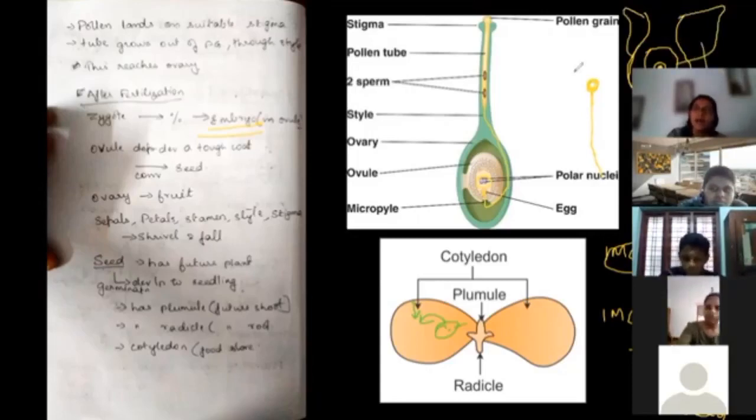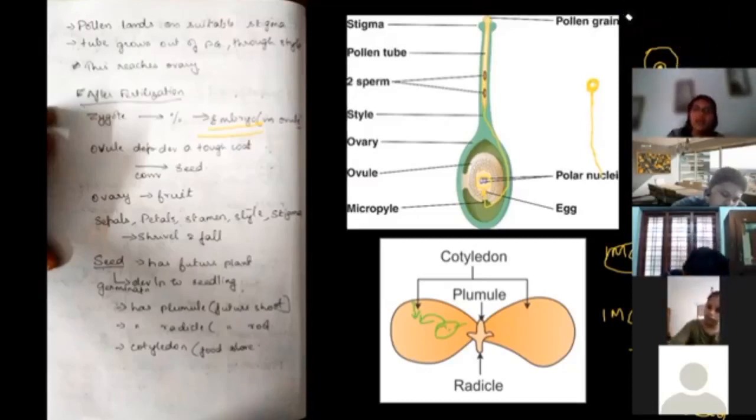Sepals and petals are going to be removed. They fall off because their function is over. Now they are very old. Everything is done. Their life's purpose is achieved. Now the ovary is there.